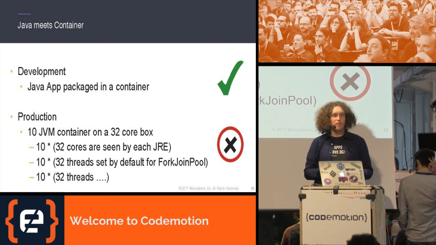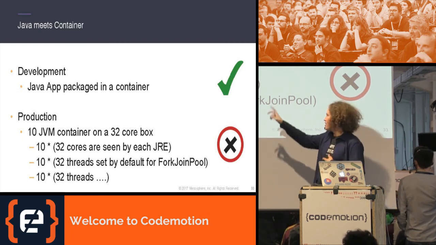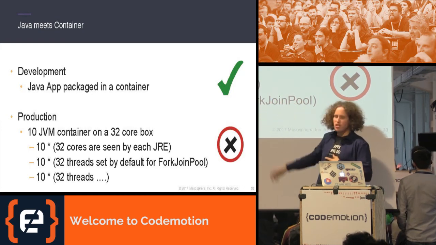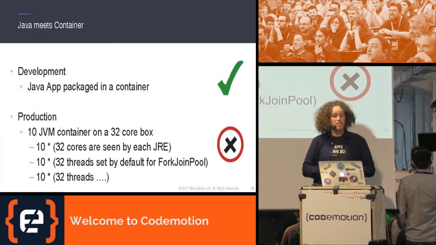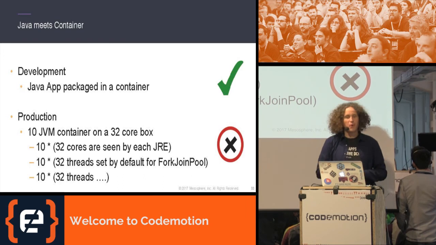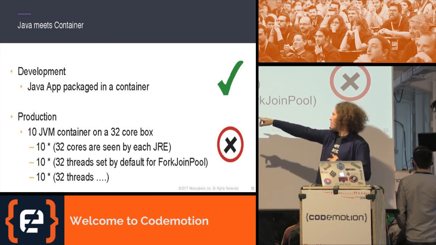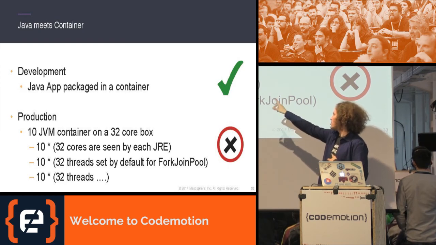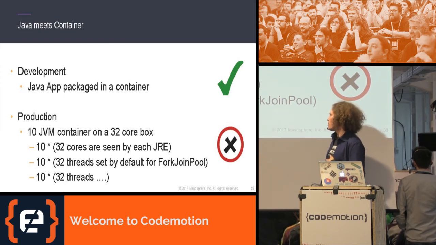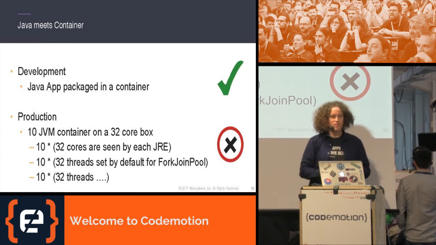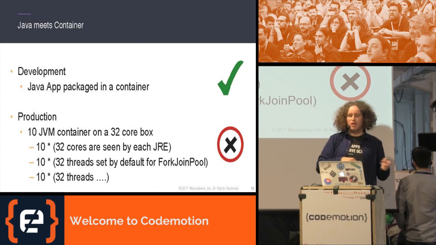What will happen as we have this default initialization? It will actually start 10 times 32 cores seen by each JRE. So this entire system of 10 JVM containers will believe there's 320 cores available. And so what they'll do, each of the JREs will start 32 threads for the common fork join pool. Each of the JREs will start 32 threads for the garbage collection, and so on and so on.